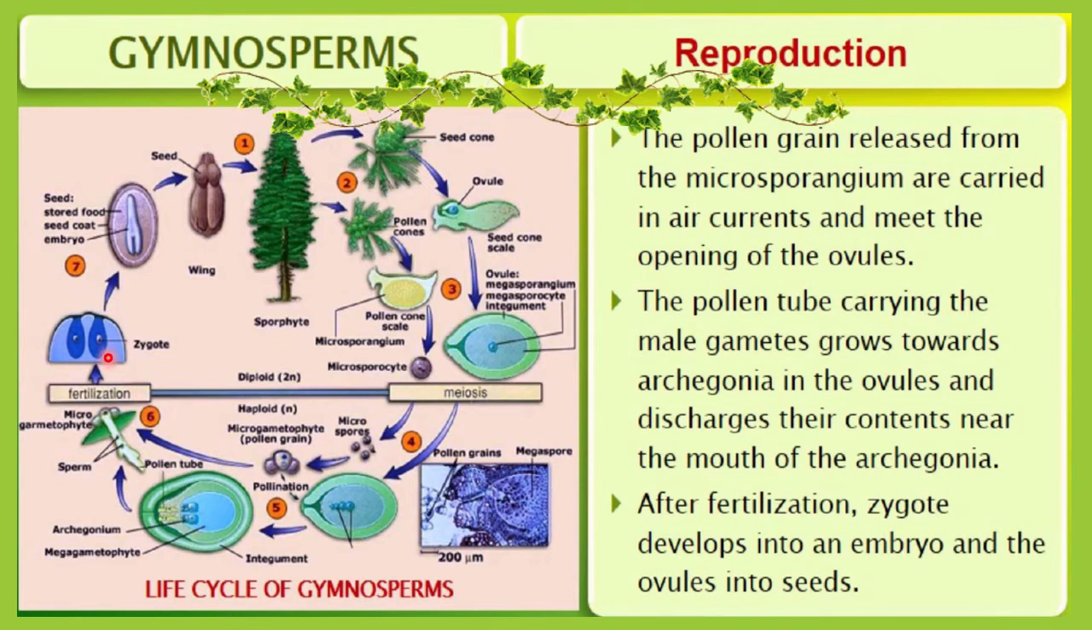As a result of that, after fertilization, the zygote will be formed. And that zygote, you can see here, this one, will result into the seed. And this seed, after germination, will result into the whole plant. So this is the life cycle of any gymnosperm.